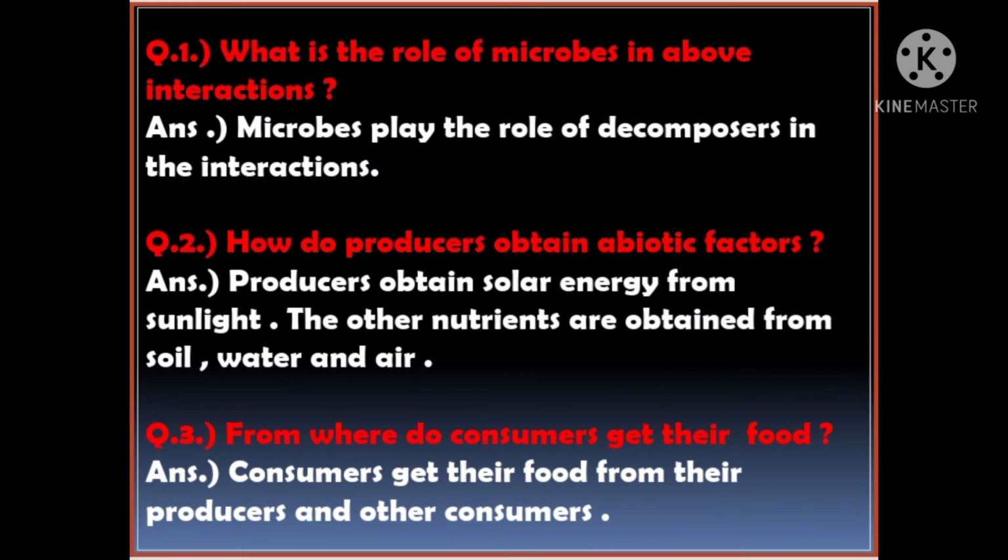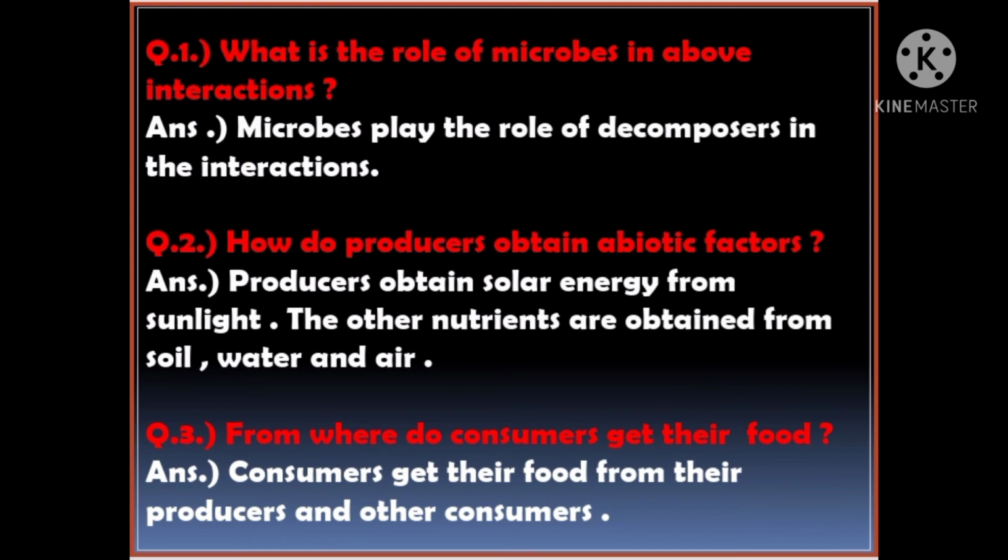Now, students, moving to the next concept, let's answer some questions. Question 1. What is the role of microbes in the above interactions? Microbes play the role of decomposers in the interaction. We learned this, students. After the tertiary consumer dies, what happens? All the microorganisms come and start eating that animal. That is, they decay all the material. So this is the role of microbes which helps in the interaction.